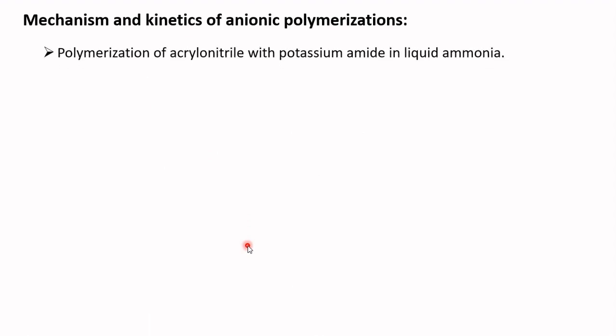The mechanism and kinetics of anionic polymerization can be understood by considering the polymerization of acrylonitrile with potassium amide in liquid ammonia. Now, let us consider the mechanism. It proceeds in 3 steps. The first step will be the initiation.